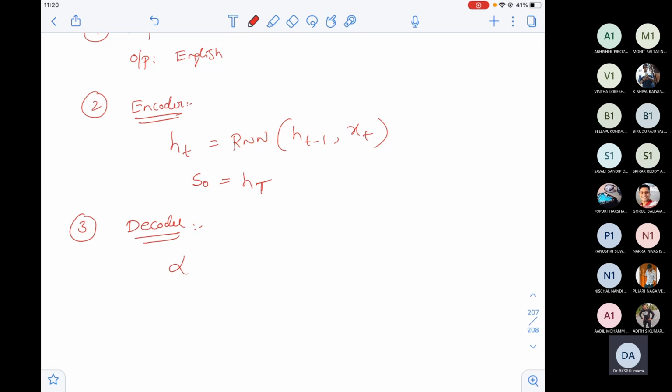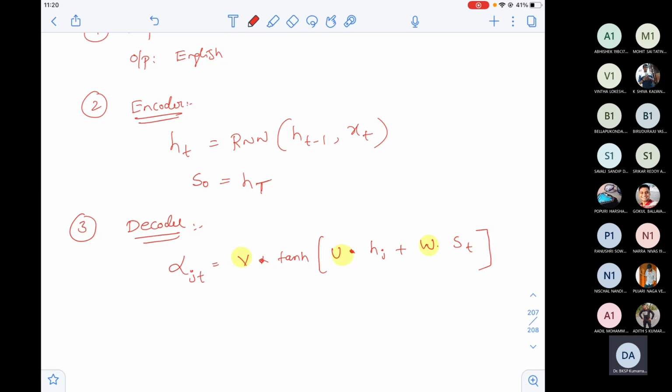Firstly, we need to write the equation for alpha jt, for the jth hidden state and the tth timestamp of the decoder. So it is equal to V into tanh of U into hj plus W into st. That's all. Do remember, Nana, the weights U, W, V are already there in our traditional RNN. Those weights and these weights are different. Please do not get confused.